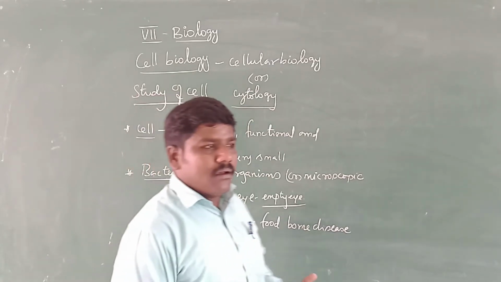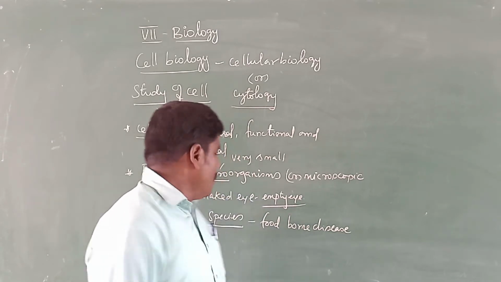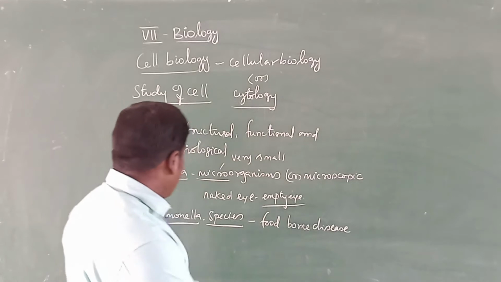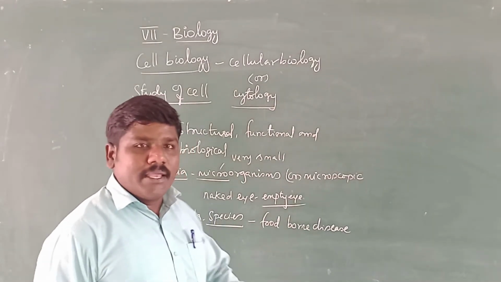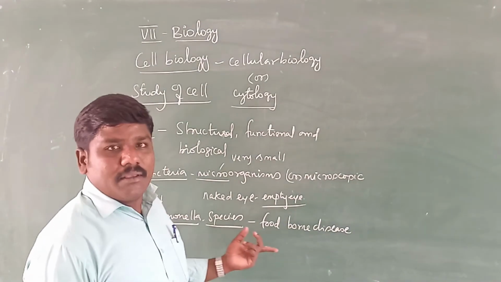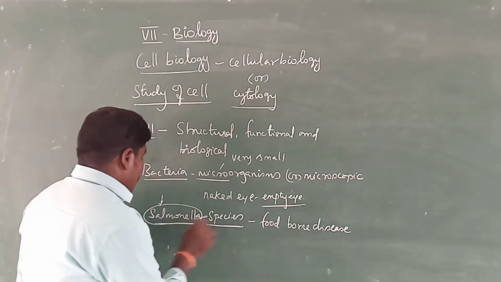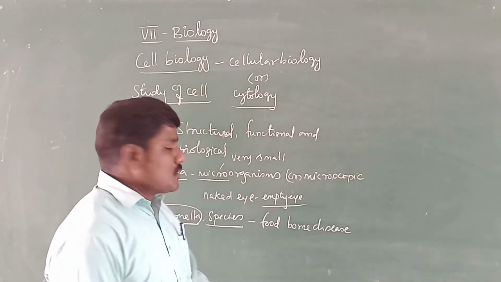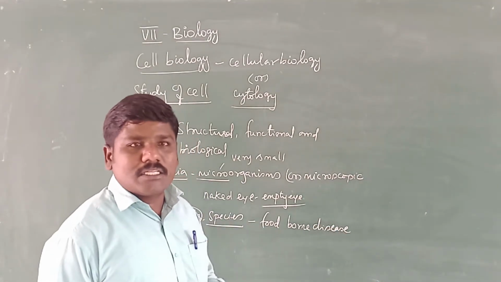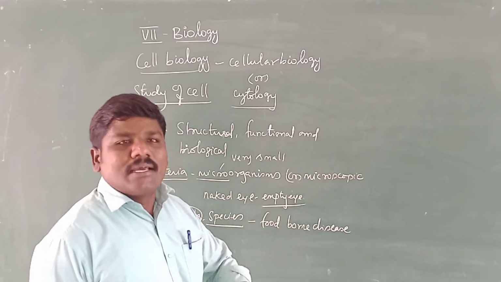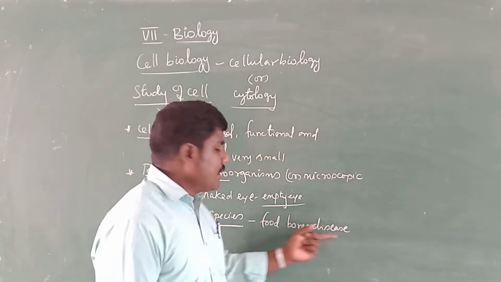Typhoid, cholera, dysentery, diarrhea, etc. Salmonella typhi causes typhoid fever. Mostly contaminated food may be eaten, so this type of bacteria easily enters the body to cause a disease. So that is a foodborne disease.